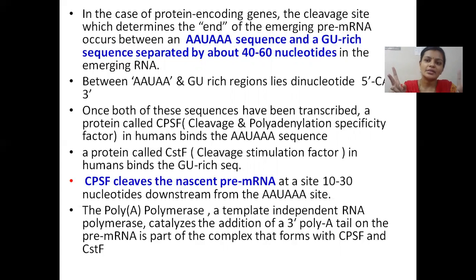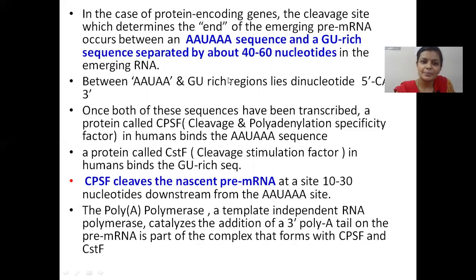These two sequences are present around 40 to 60 nucleotides apart. So first we have the AAUAAA sequence, then around 40 nucleotides later we have a GU rich region, and somewhere in between these two we have a dinucleotide, 5' CA 3', a CA dinucleotide is present. So this sequence acts as a signal sequence.